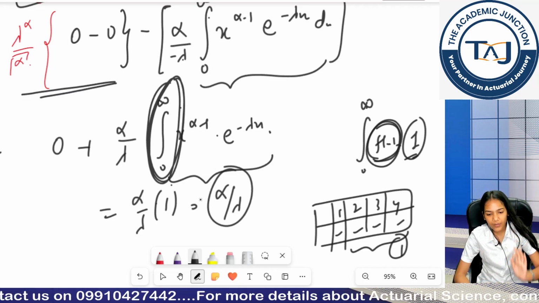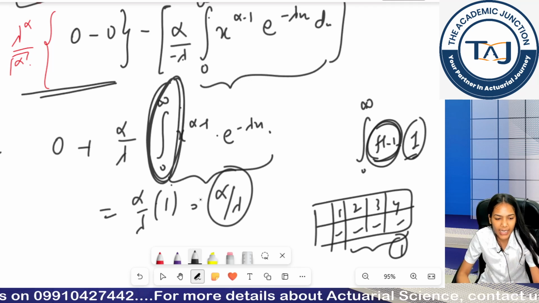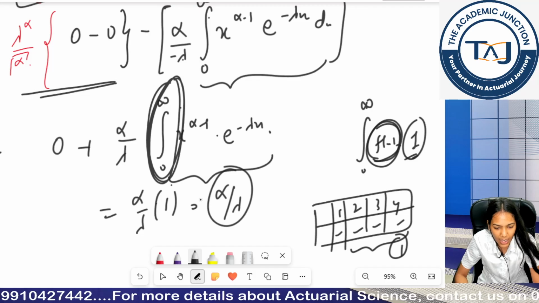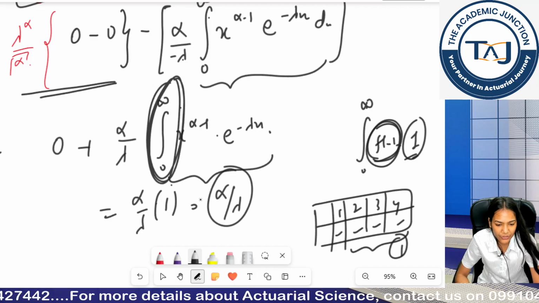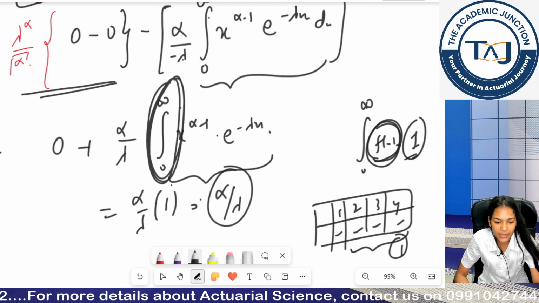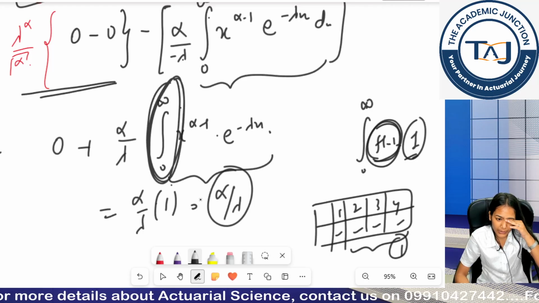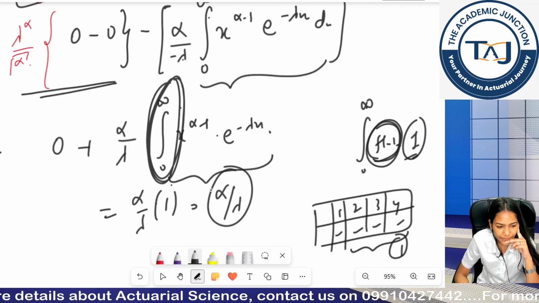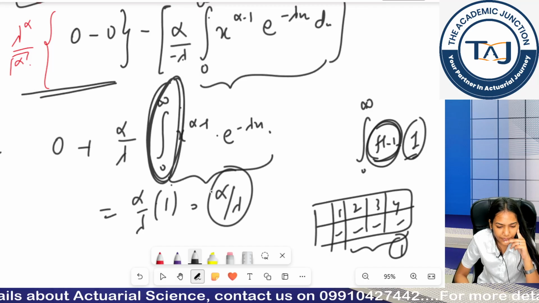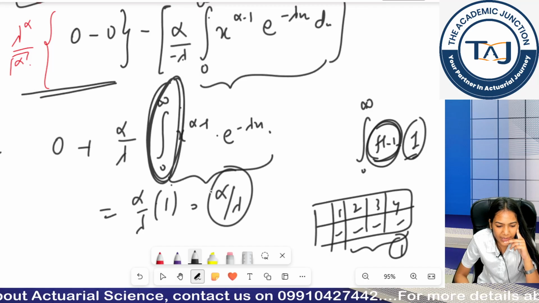Please try solving this mean again at your home, then only you will understand how we get this gamma function, or how we get to prepare this gamma PDF. Clear, guys? Is this clear, Fatima?